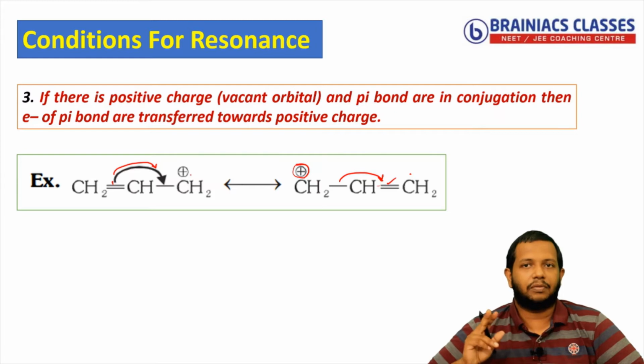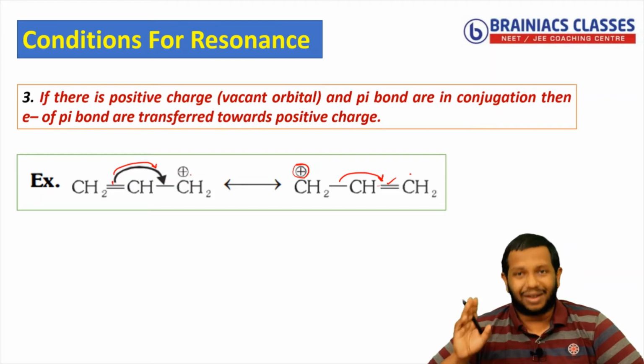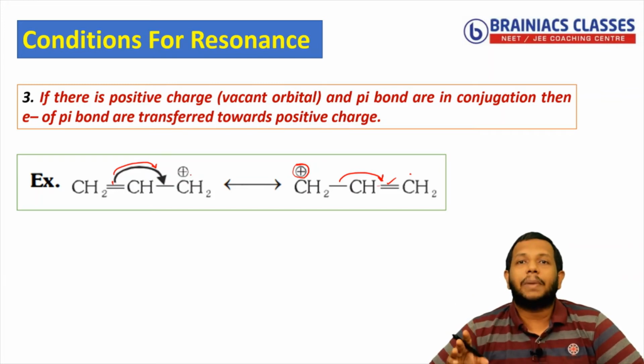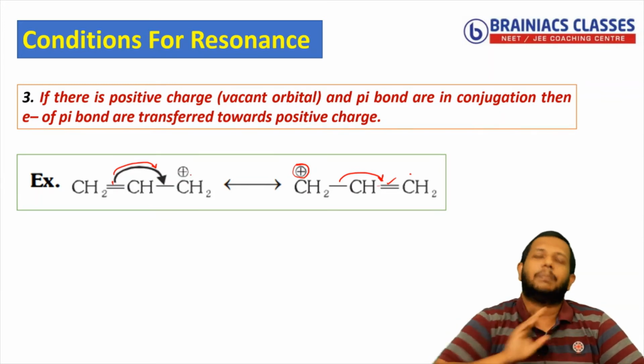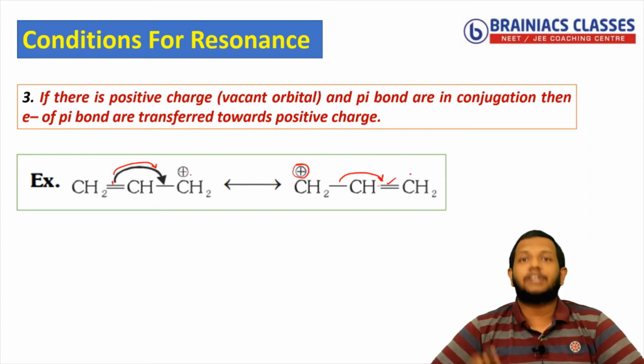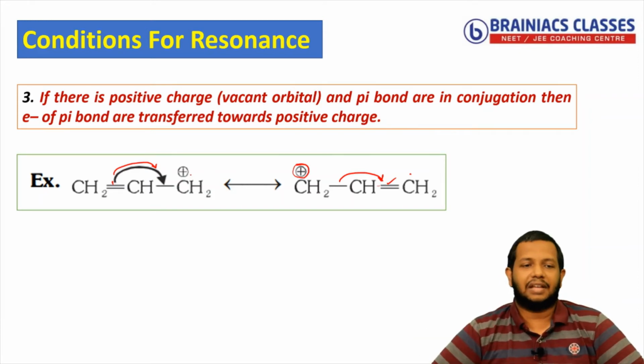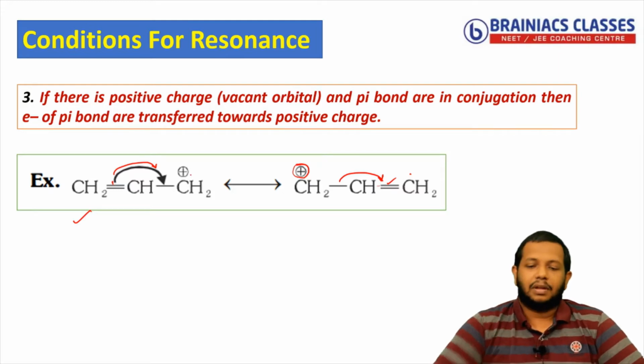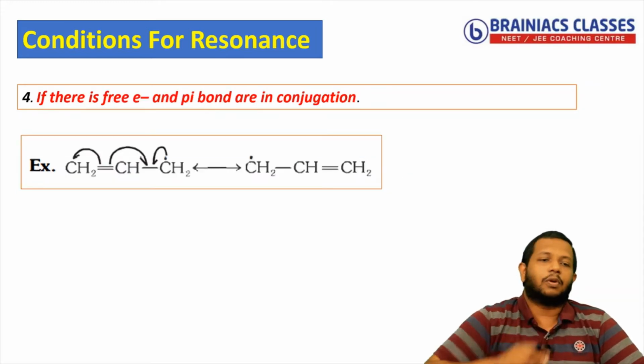So first rule, when there are two pi bonds in conjugation, one of the pi bonds will shift towards the other pi bond. Then it can be done in both ways. If there is a pi bond that is in conjugation with a lone pair or a negative charge, then the lone pair or negative charge will move towards the pi bond. And if there is a pi bond which is in conjugation with a positive charge, then the pi bond will shift towards the positive charge, as we have seen in this example. Is that clear for you? Next, we will go to the fourth rule.